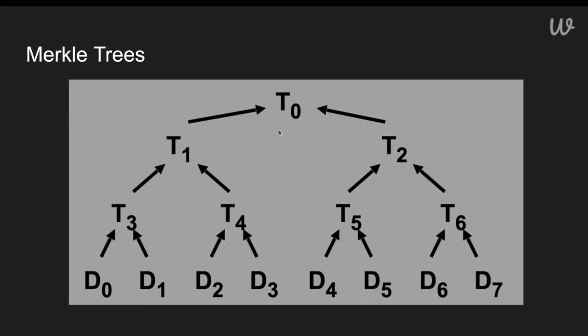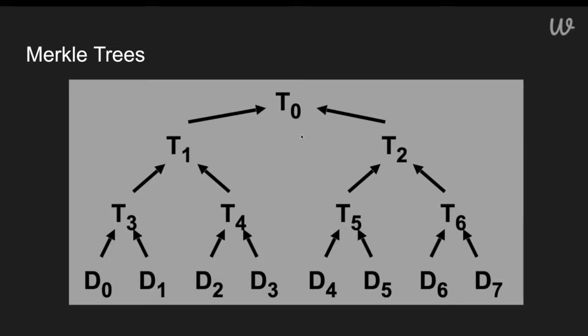In order to build the Merkle root, which is what we call the top element of the Merkle tree, we're going to take successive pairs of data, and T3 would be the hash of D0 and D1. And we would continue to do this at each layer until there's only one element left. This is always going to be the case because we're building a binary tree.